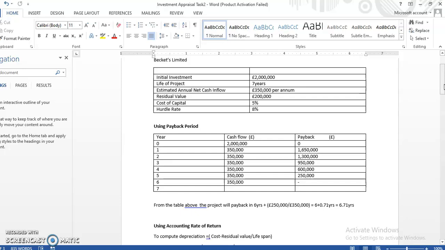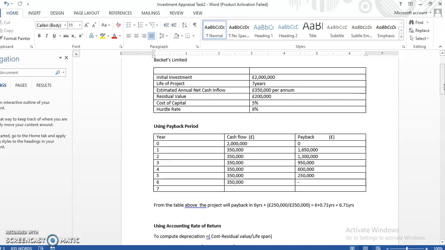It was estimated that the annual net cash inflow from the project, that is, the inflow revenue on an annual basis, is £350,000. After that 7 years, if we should stop this investment or sell it off, we are going to be left with a residual value.